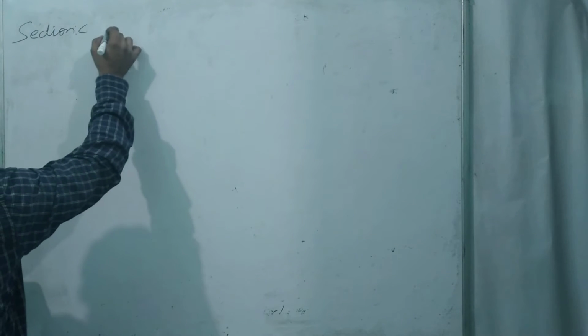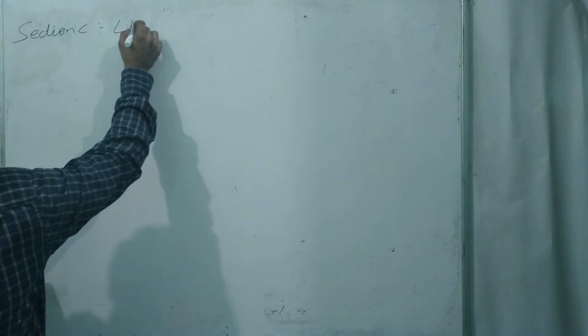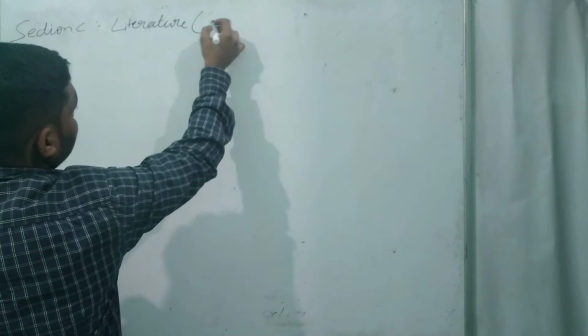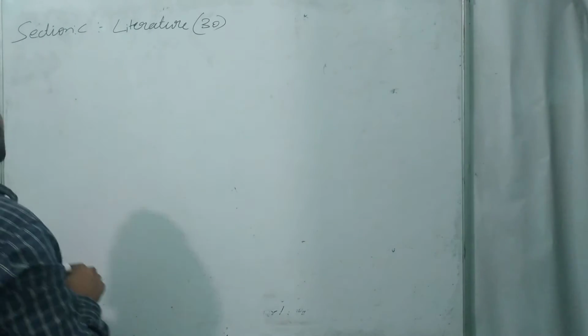So how you have to read the novel, how you have to go through the novel, I'll let you know. First of all, let's discuss Section C. This section C is for the literature part, and for 30 marks. It is divided in two parts. There you have two books.